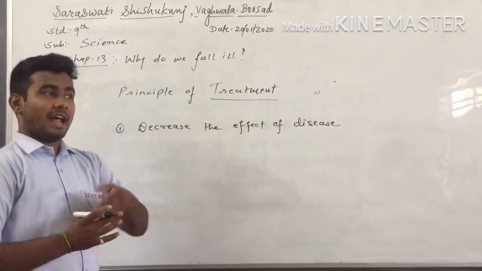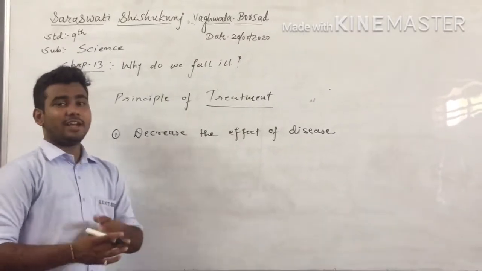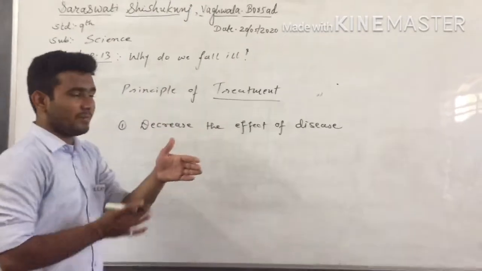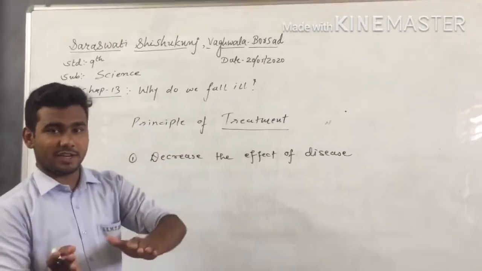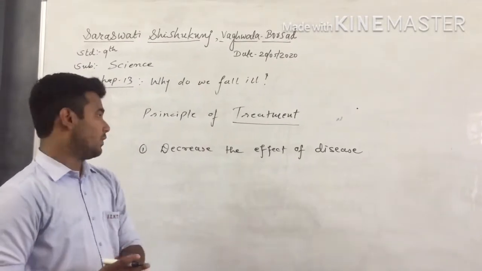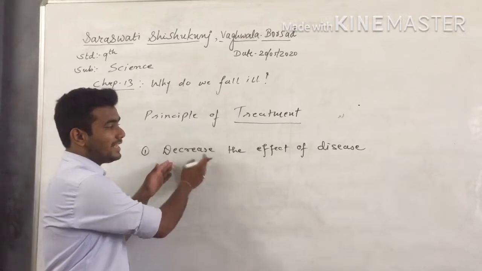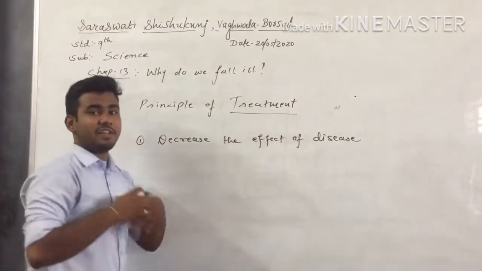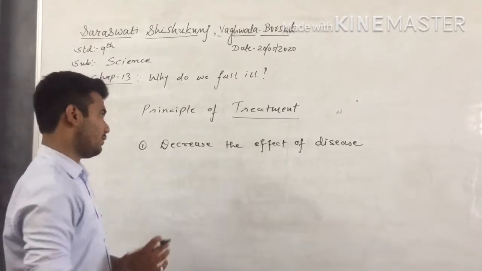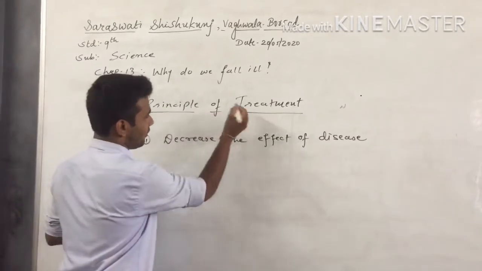We can do the treatment in such a way that he or she will get rid of the fever, because fever is the effect caused by malaria, right? So the first one is we can decrease the effect of the disease. Whatever effect is caused due to that disease, we can decrease it. This is the first way in the principle of treatment.